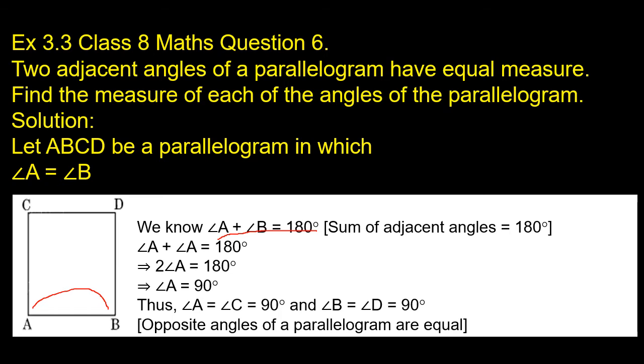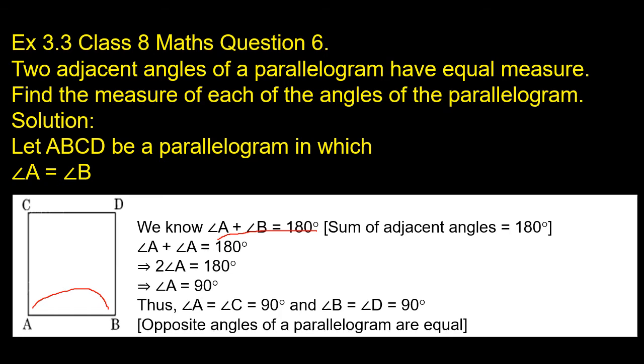They had given the clue that the adjacent angles have equal measure, so if angle A is equal to angle B, then instead of angle B, I can take angle A itself. So angle A plus angle A is equal to 180 degrees.